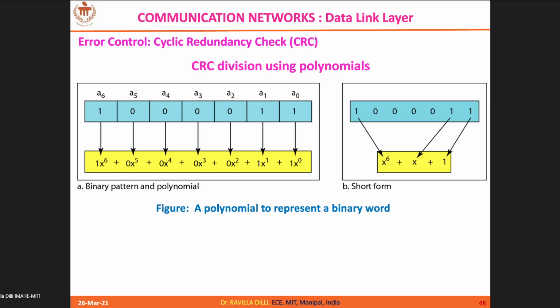Because 0 into x power 2 is 0 itself, you can ignore that, and go straight to x power 6. So for 1000011, the equivalent polynomial representation is x power 6 plus x plus 1. If I give this polynomial, you should be able to expand it. If I give x power 6 plus x plus 1, it is the same as 1000011. So that's the polynomial representation of the given bit stream. Fine.